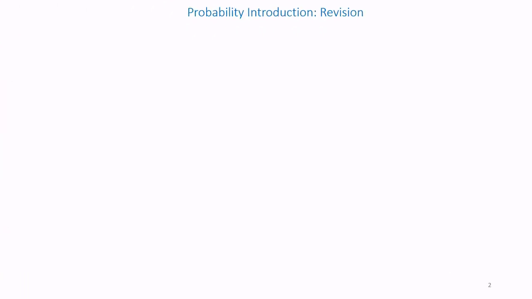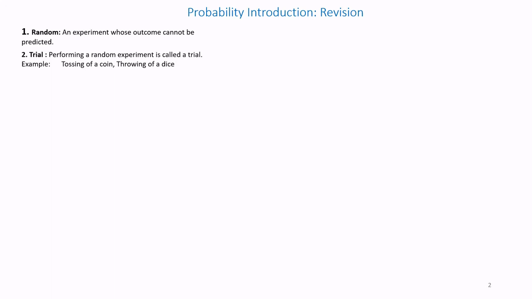We'll start with the revision of what we had studied in our earlier classes. Quickly we will go through. Point number 1. Random experiment. An experiment whose outcome cannot be predicted is a random experiment. Point number 2. Trial.